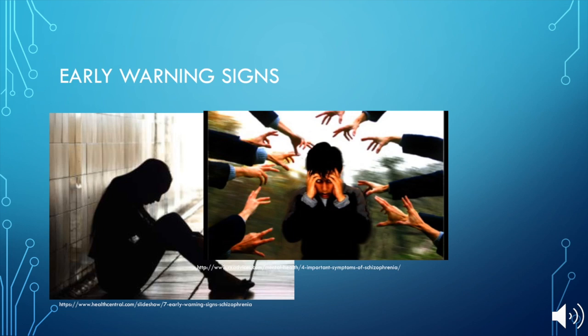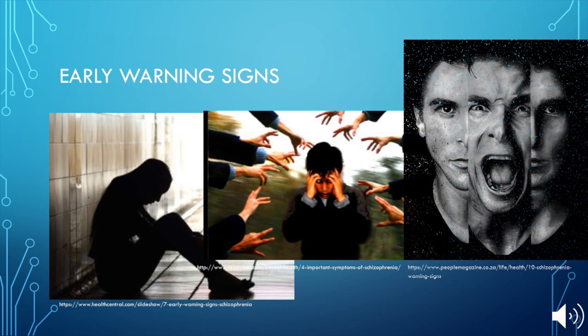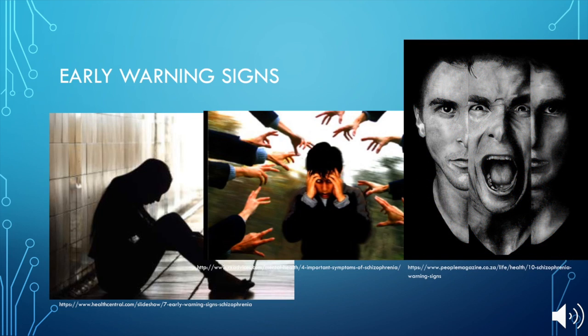They may also make irrational statements. This could include laughing or crying at inappropriate times and extreme reactions to criticism. These people may find it hard to concentrate or remember things, and they may also oversleep or not sleep at all due to insomnia.